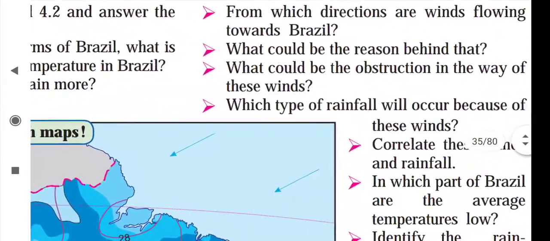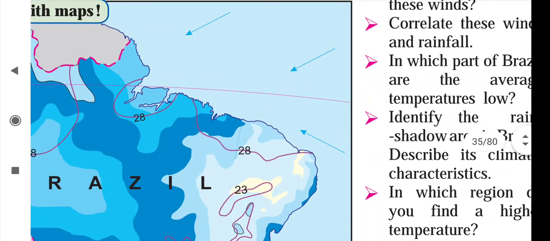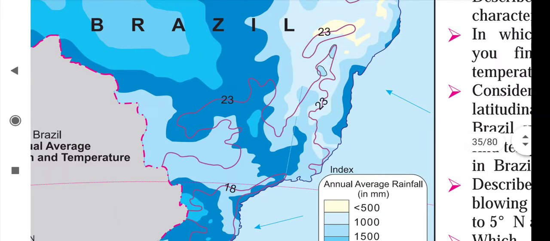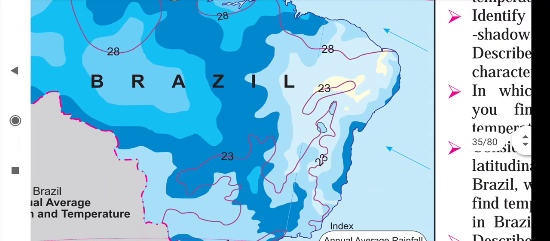Now the next question is asked: what could be the obstructions in the way of these winds? So here, see, the Great Escarpment and the Brazilian Highland. As we have seen here, the winds are blowing, so the Great Escarpment and the Brazilian Highland create obstacles in the way of these winds. So now see, which type of rainfall will occur because of these winds? Because of these winds, orographic rain will occur.